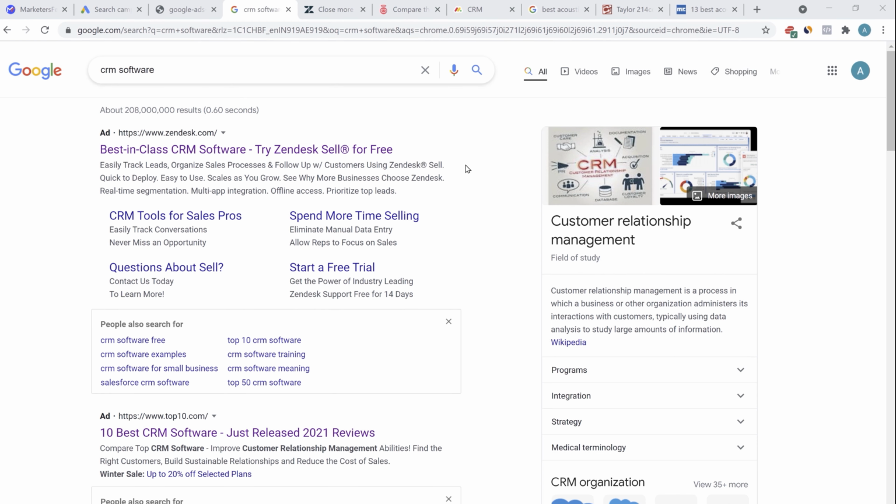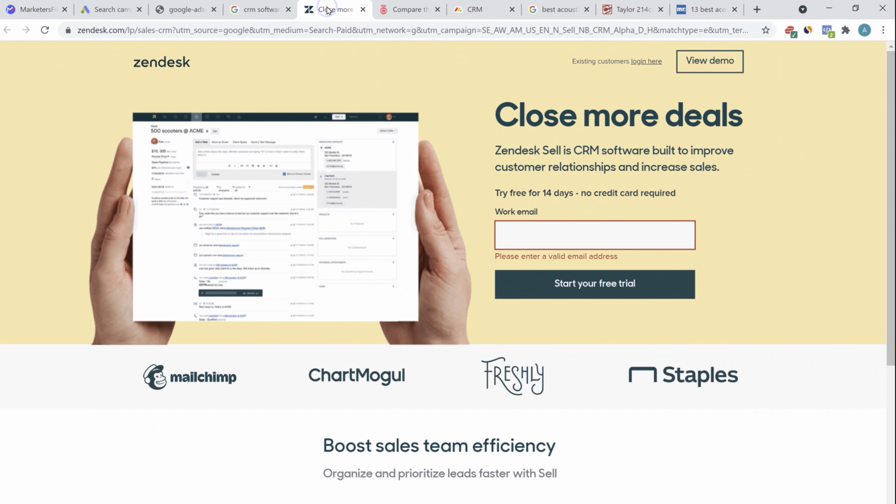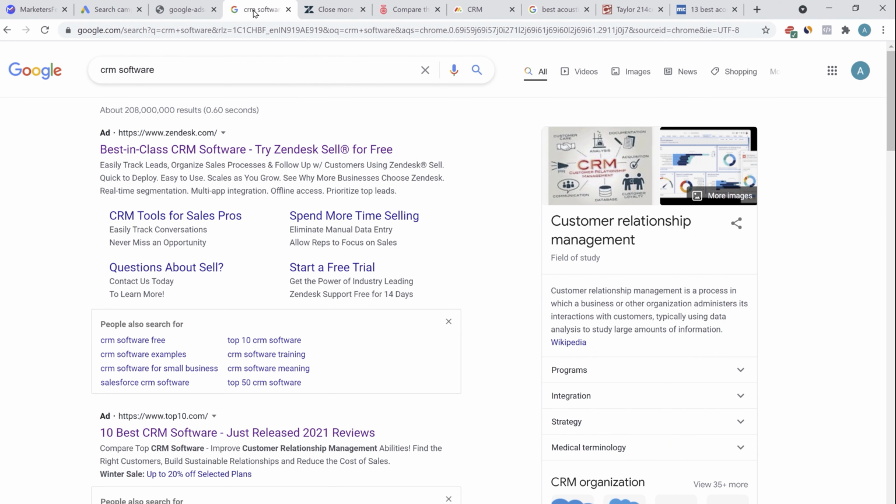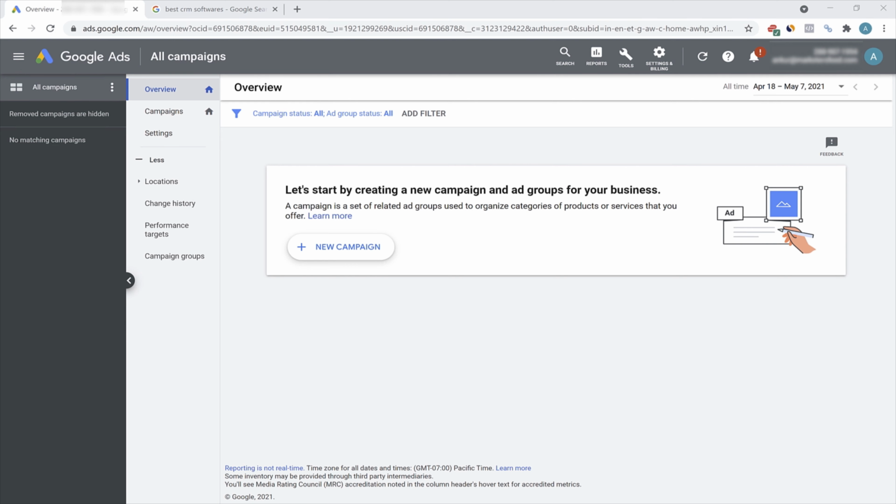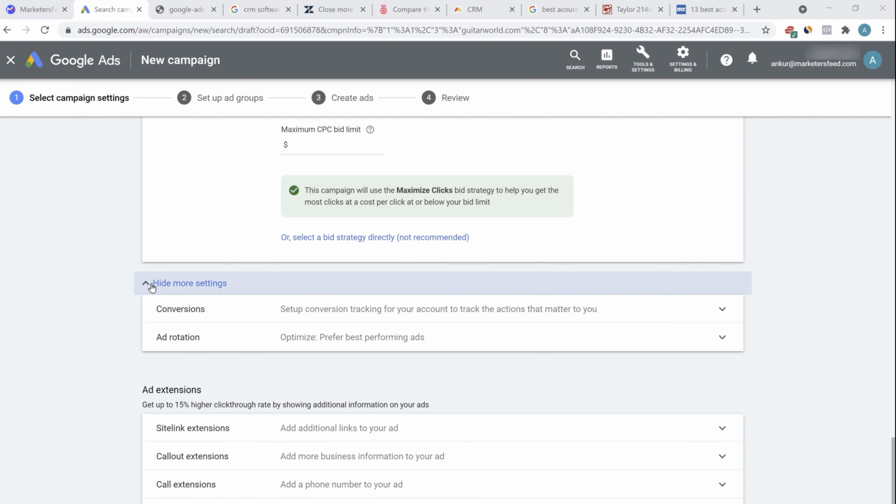Now, I won't be going into the formula of calculating the ad rank, but what I have told you already, you have to make sure that the quality score of your landing page is high, the quality score of your campaign is high, and you make sure the ads you are creating are highly intent based and give benefit to the people who are searching for a keyword. Your expected click-through rate, your landing page experience, and the ad relevancy are the primary factors which will define the quality. Now let's go to the next section.